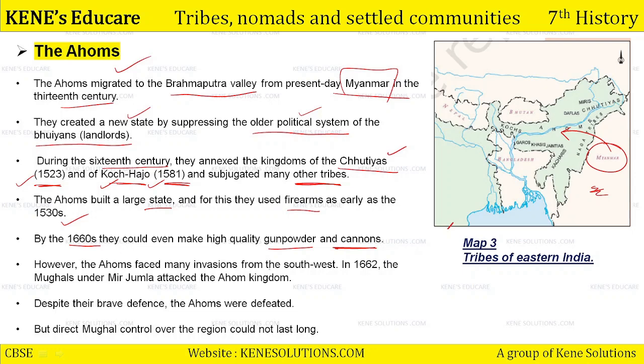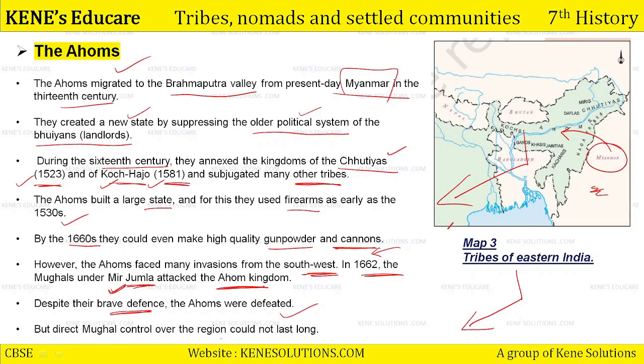However, the Ahoms faced many invasions from the southwest, from this region, okay? In 1662, the Mughals under Mir Jumla attacked the Ahom kingdom. Mughals का एक governor, एक supervisor था Mir Jumla, who attacked the Ahom kingdom in the year 1662. Okay? Despite their brave defense, Ahoms were defeated. They fought with utmost bravery. They had the most beautiful defense system against the Mughals, but finally the Ahoms were defeated because they were fighting against the mighty empire of Mughals, right?